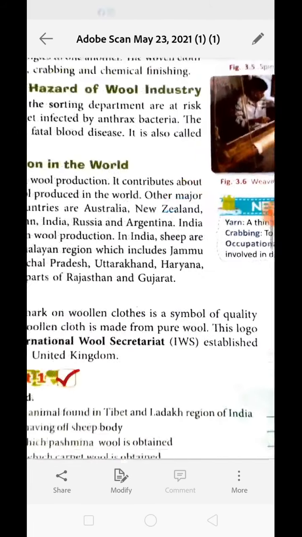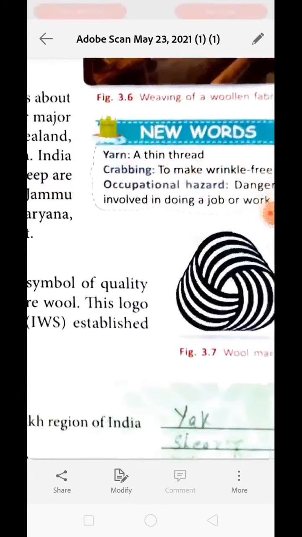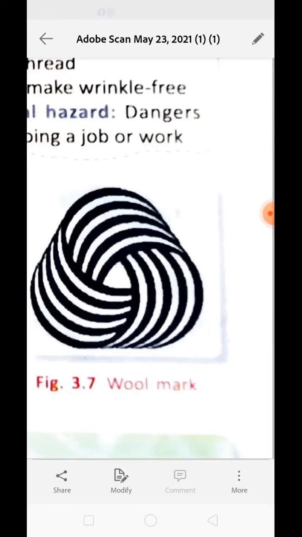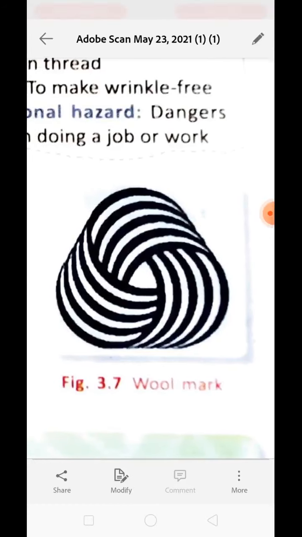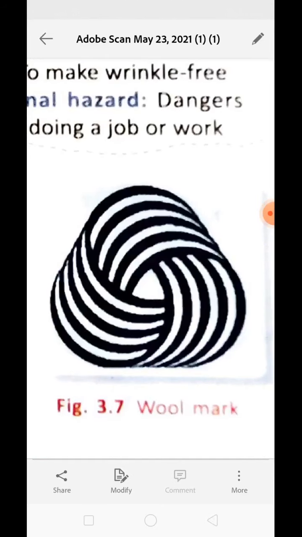Now, what is the wool mark? See over here, you may have seen this type of mark on woolen cloth. This wool mark is a logo on woolen cloth, and it is a symbol of quality to assure that woolen clothes are made from pure wool. Understand, this is the logo which you must have seen on woolen cloth when you are going to buy it. It ensures that the wool is from a natural source. It means it has been collected from animals. It is not synthetic. This logo is assigned by the International Wool Secretariat, established in North Yorkshire, United Kingdom.